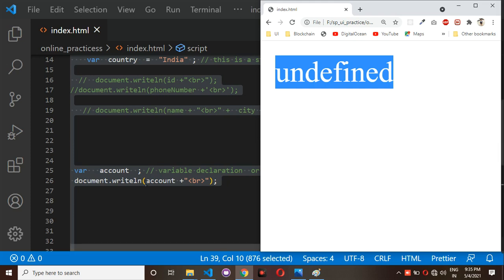Suppose you have declared a variable but not assigned any value. Without assigning any value, if you try to access that variable, then definitely you will get undefined as output only. Means here you have declared the account variable, but not assigned a value. Without assigning any value, if you try to access this variable, then you will get undefined as output.